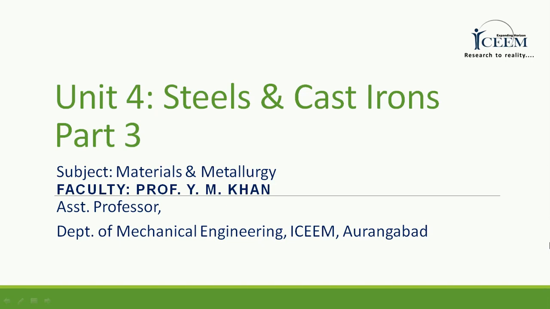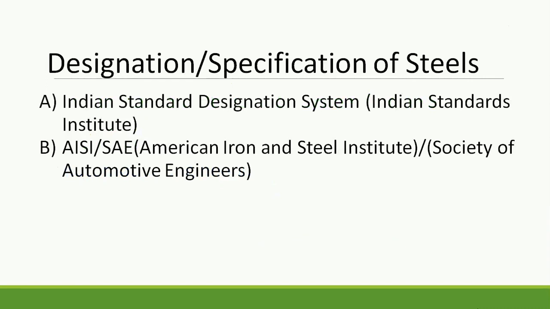In today's video we are going to continue with the steels part of this unit number 4, and in this part we will be continuing with the designation system of steel. In today's video we will discuss the designation system of steel on the basis of the AISI or SAE designation system. Okay, so let us begin.